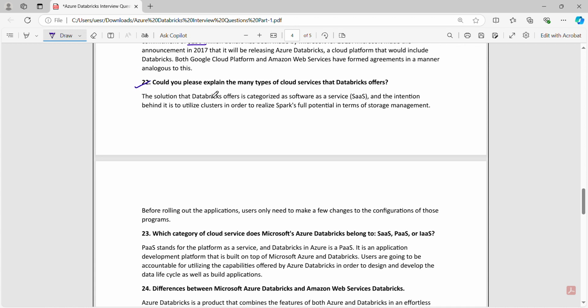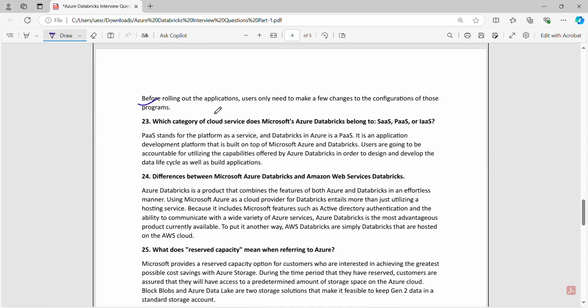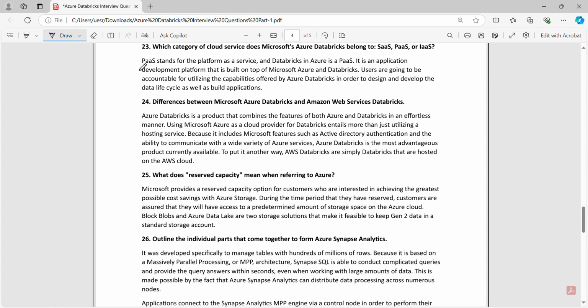22. Could you please explain the many types of cloud services that Databricks offers? The solution that Databricks offers is categorized as software as a service (SaaS), and the intention behind it is to utilize clusters in order to realize Spark's full potential in terms of storage management. Before rolling out the application, users only need to make a few changes to the configuration of those programs.